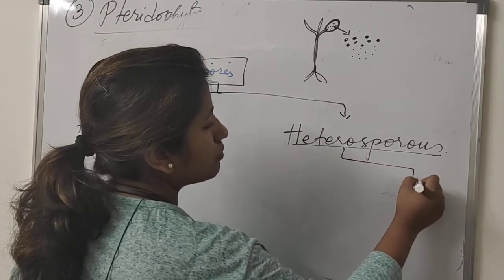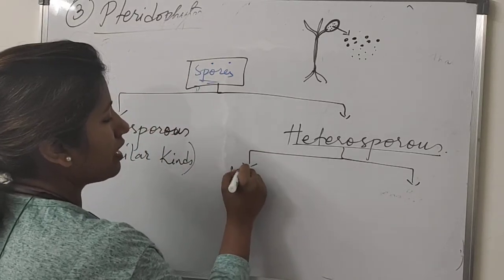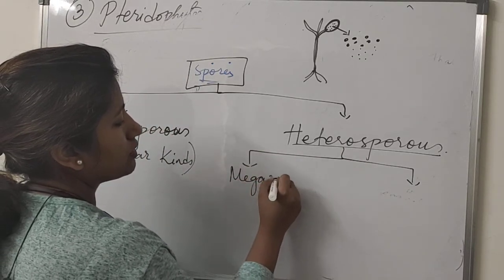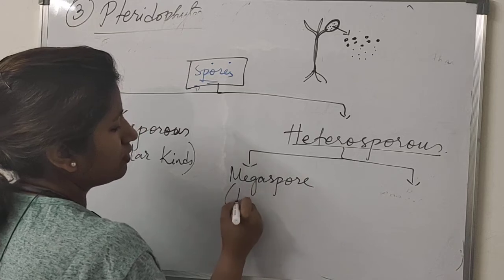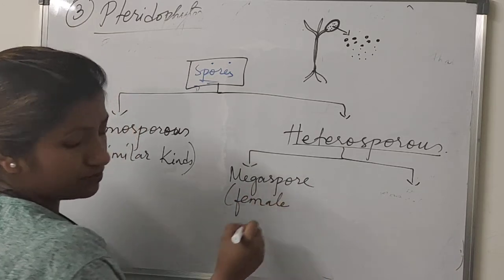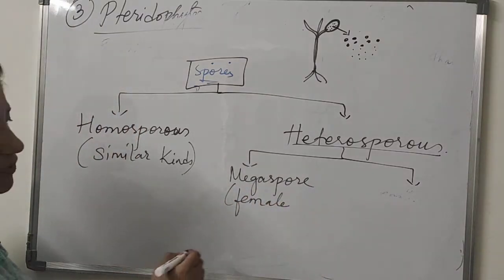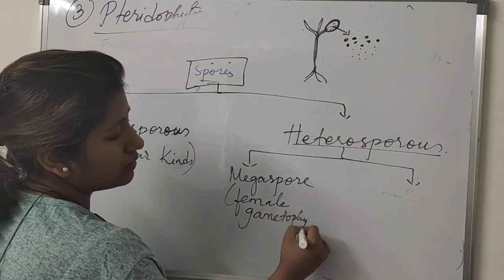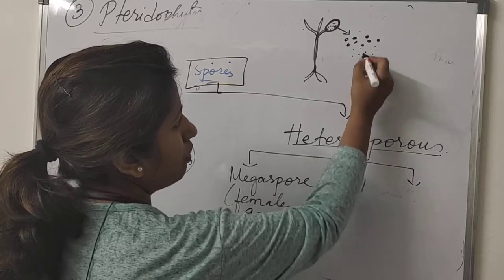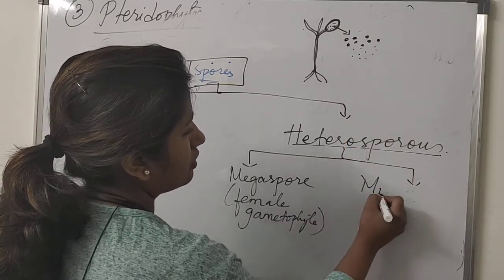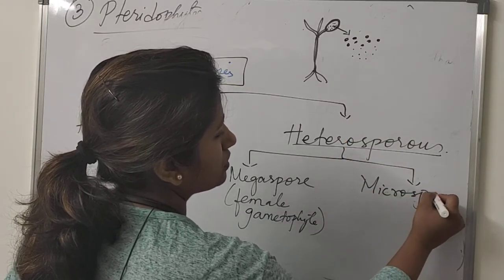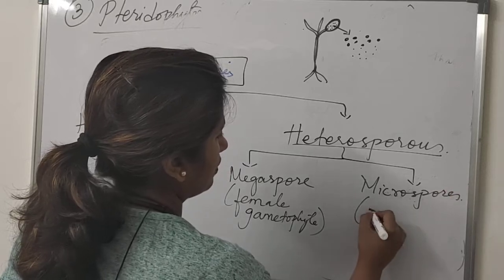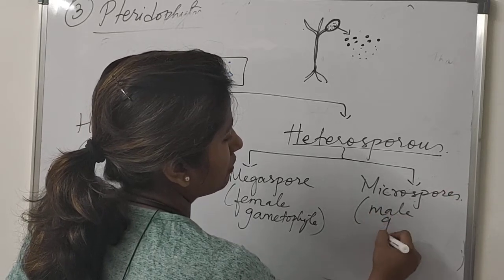Those big spores are known as megaspores, which represent the female spores, from where the female gametophyte will develop. The small ones are microspores, from which the male gametophyte will develop.